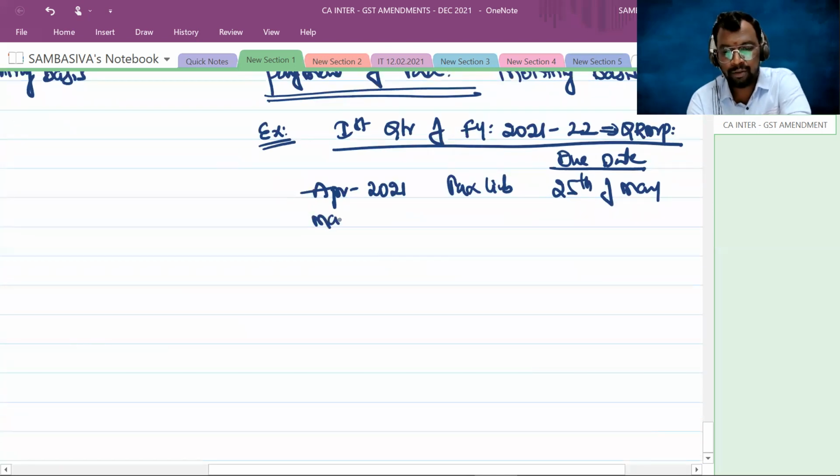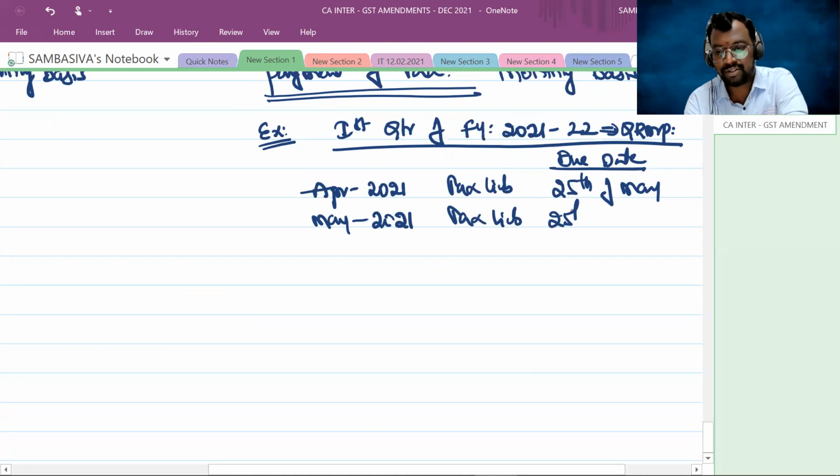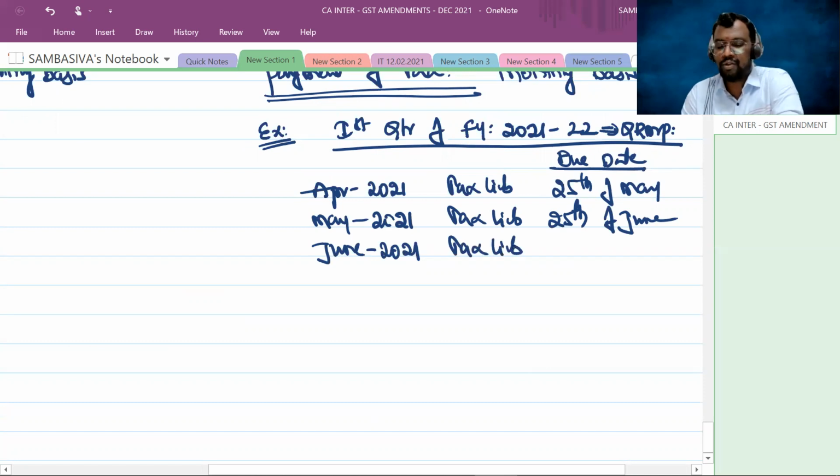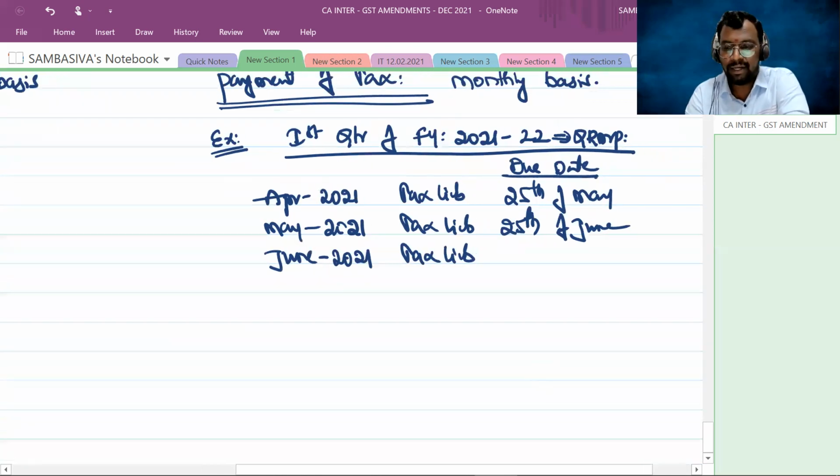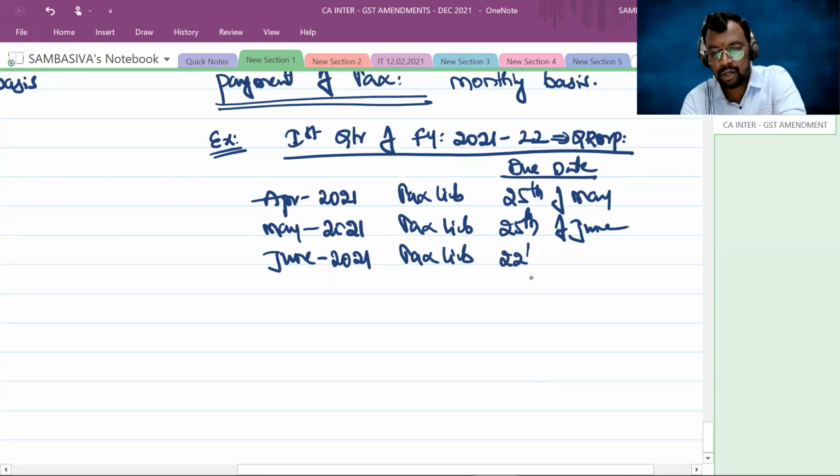For May 2021, the tax liability has to be discharged on or before 25th of June. Now the last month of the first quarter, June 2021, the tax liability of June 2021 has to be discharged on or before 22nd or 24th of July.